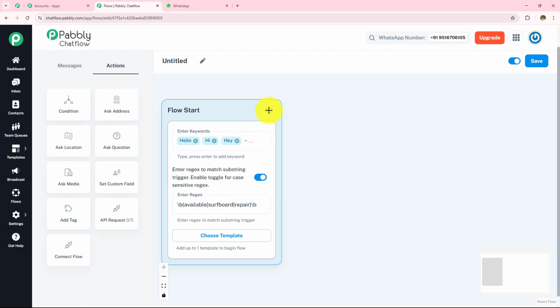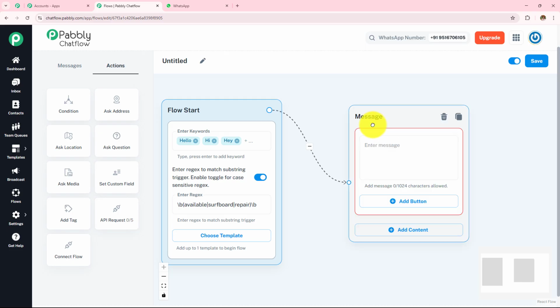So this means as soon as my chatbot is triggered, it is going to send the very first message. And for that, we have to build the connection. So I am going to click on the circle, drag and drop that circle over here somewhere, and then I have to choose my content type. I have already explained these 4 content types: text plus button, media, list and template. Here I am going to choose my content type as text plus button.